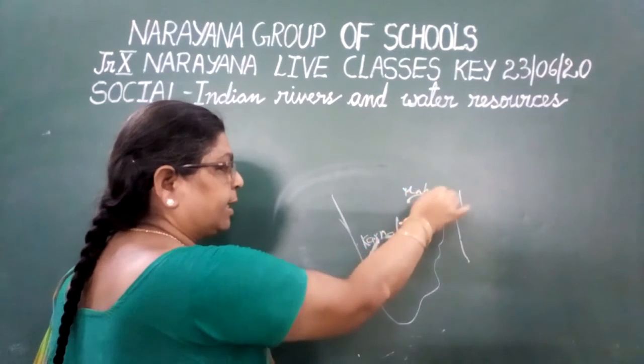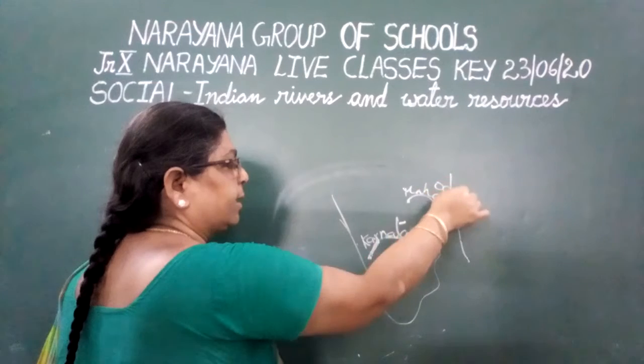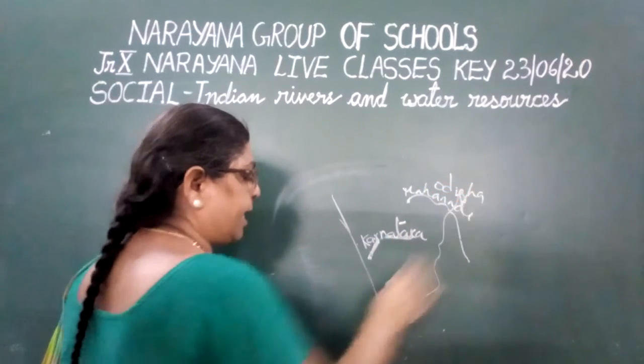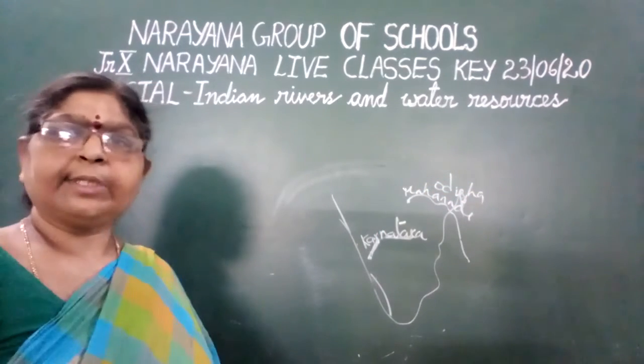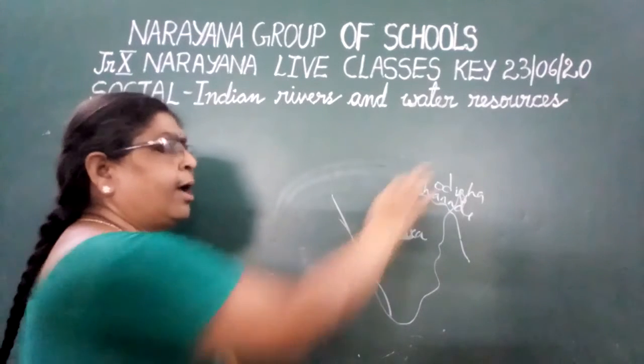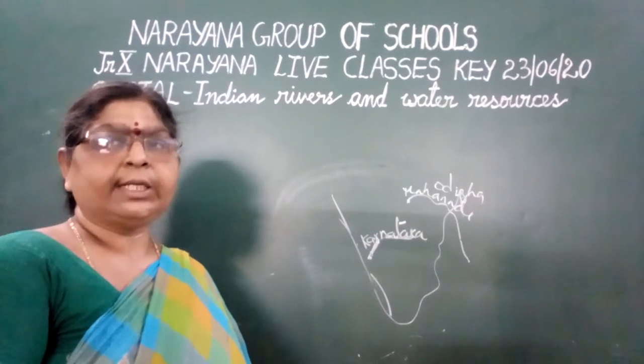But they have given the option, that is Kerala. Kerala is this side, whereas Orissa is this side. So that is the mismatch. The second one, Mahanadi and Orissa, is the mismatch.